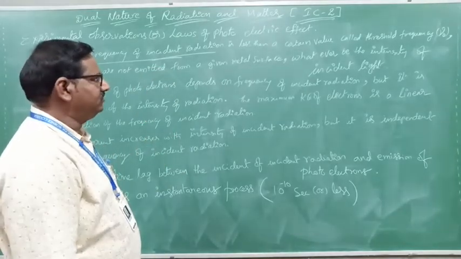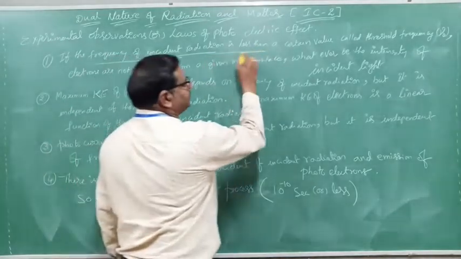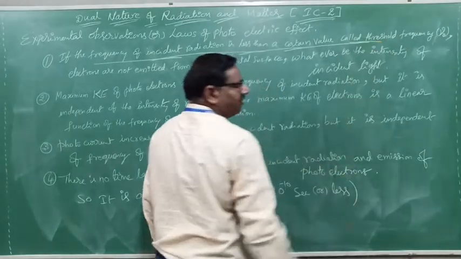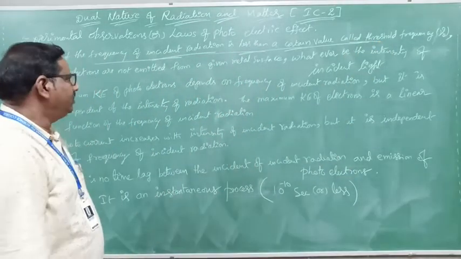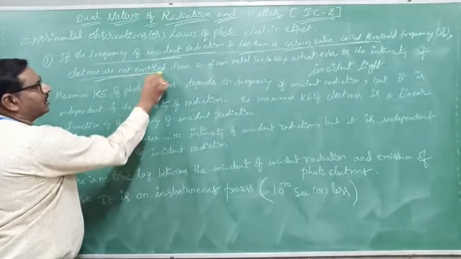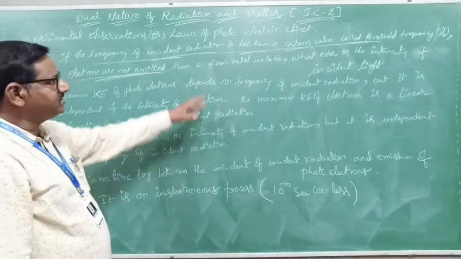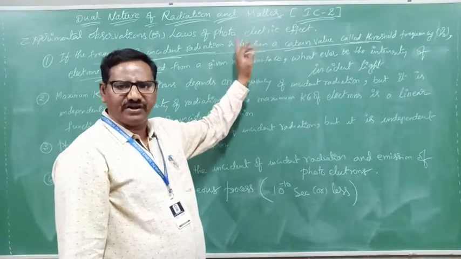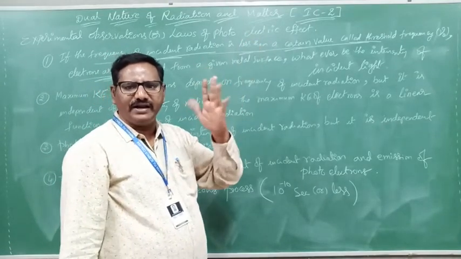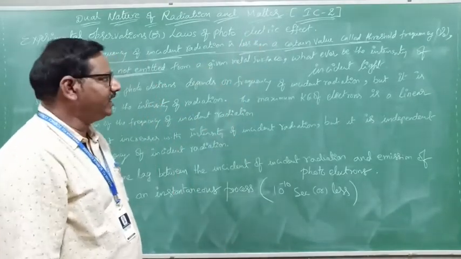If it is less than a certain value, the threshold frequency, electrons are not emitted from the metal surface. Clear?